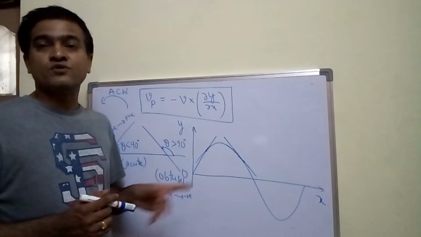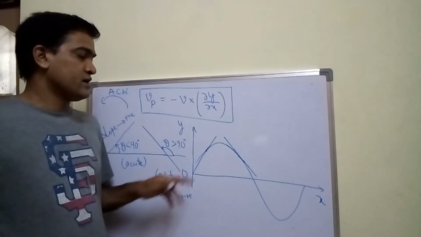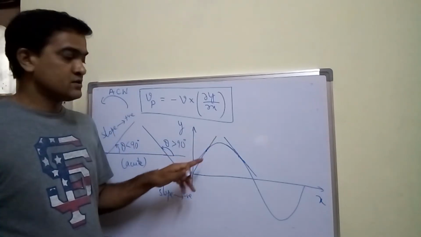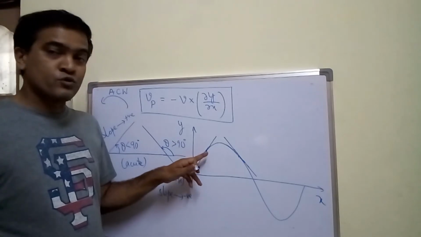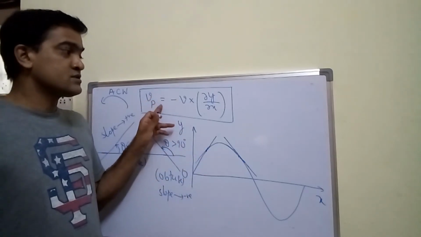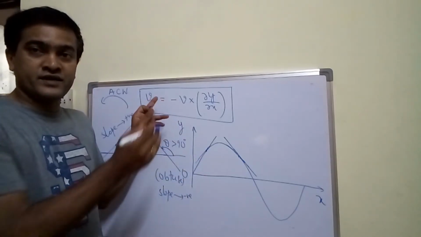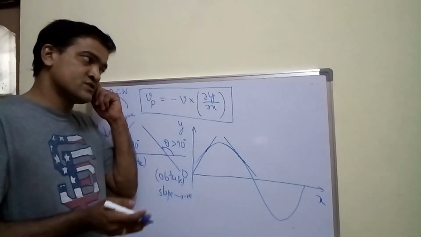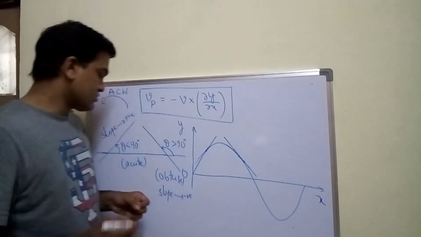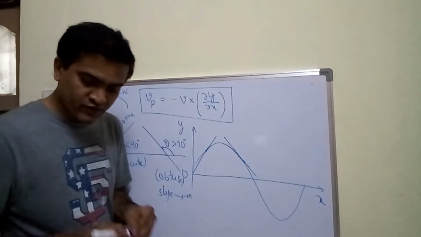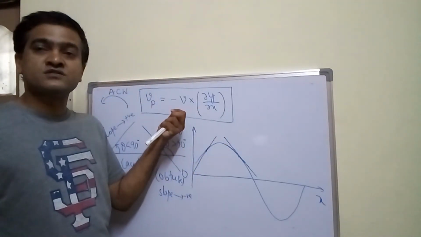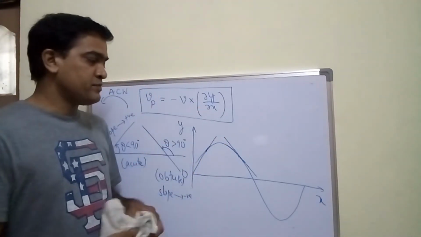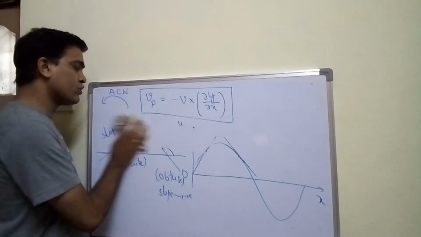Now in this case, if I draw a line like this, for this I am going to explain this equation. What happens, let us see. Now as you know, in mathematics, how will you find slope? Before going to this equation, let me show you how you are going to find out slope.